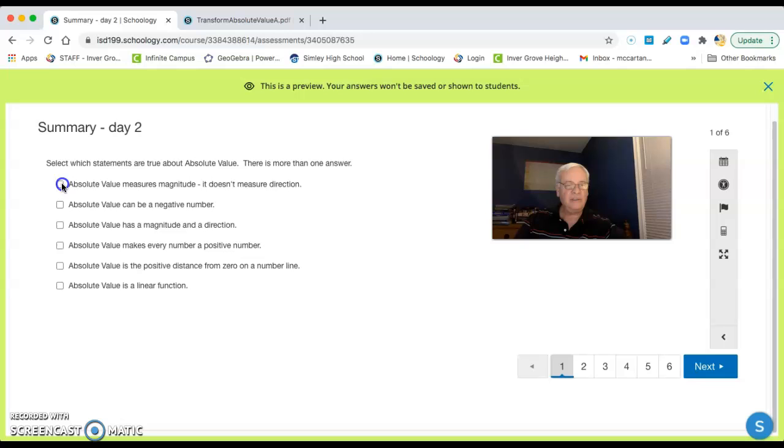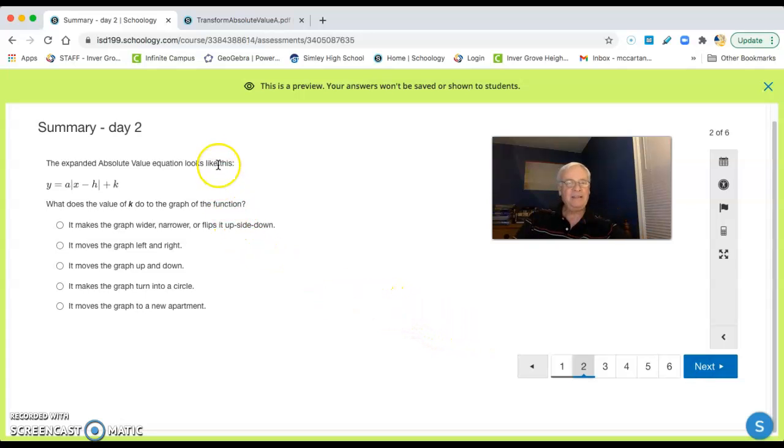That's exactly what it does. Can be a negative number? Oh no, it can't. Has a magnitude and a direction? No. Makes every number a positive number? Yep, it does that. Is the positive distance from 0 on a number line? Yes, that's what it is. Linear? It's not linear. No, it's shaped like a V. There, those are the answers.